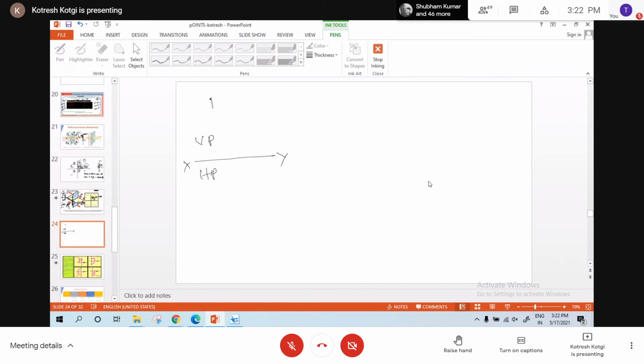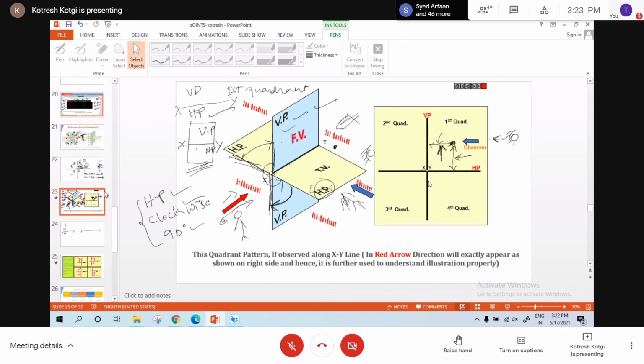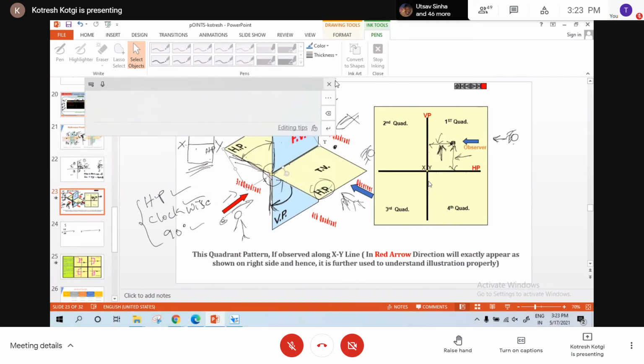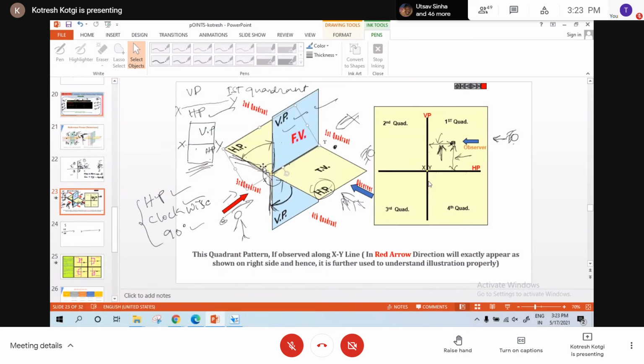That is in case of first quadrant. Now, in the second quadrant, when you rotate it, both will overlap. Am I right? Yes or no? Both will overlap, whether they are above XY line or below XY line.